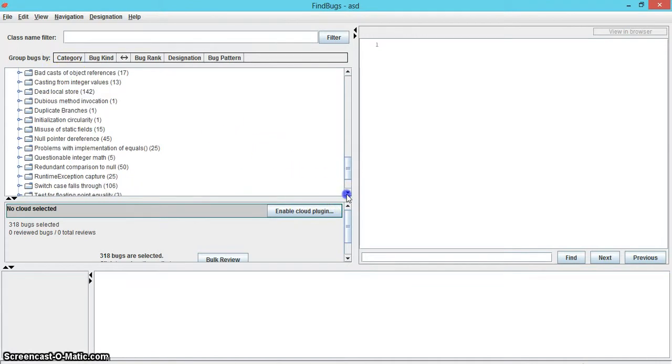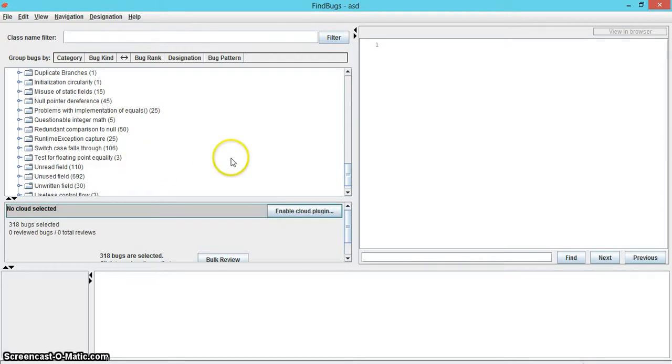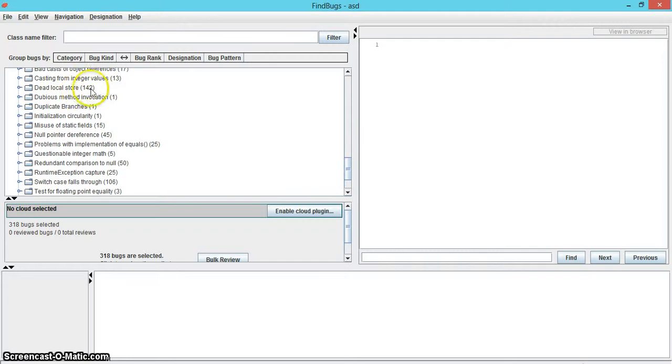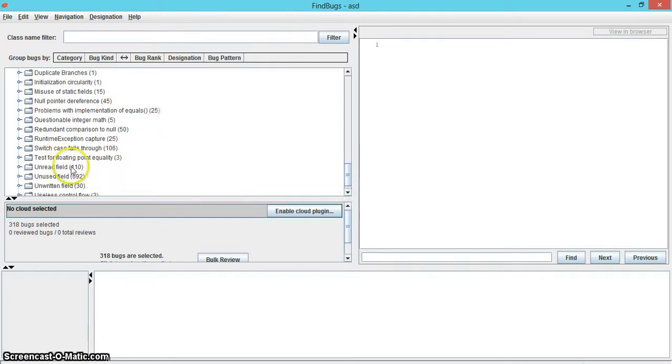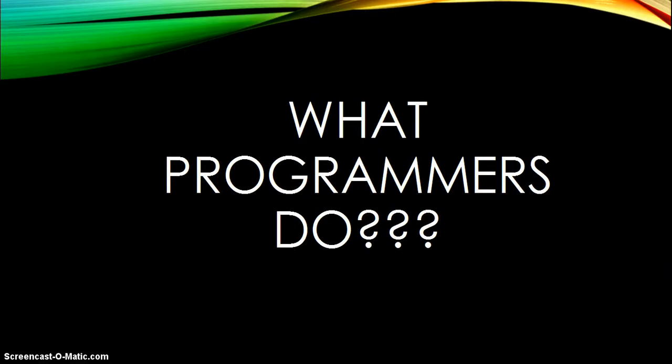Looking through the subcategories, we can see that the subcategory unused field has a large percentage of these errors with 692 of them. The subcategory with the second largest amount of errors under dodgy code is dead local store, which has 142 errors. Another subcategory with 110 errors is unread fields, followed by the subcategory switch case falls through with 106 errors. So what do the programmers do?